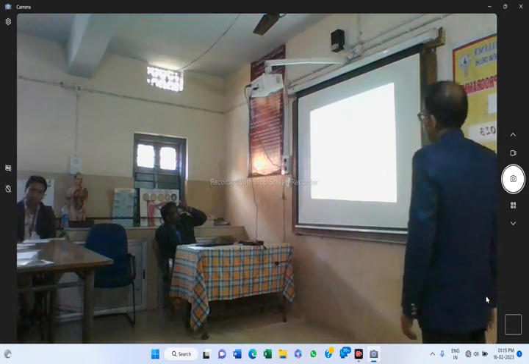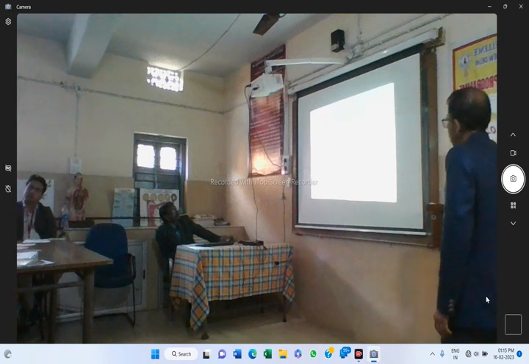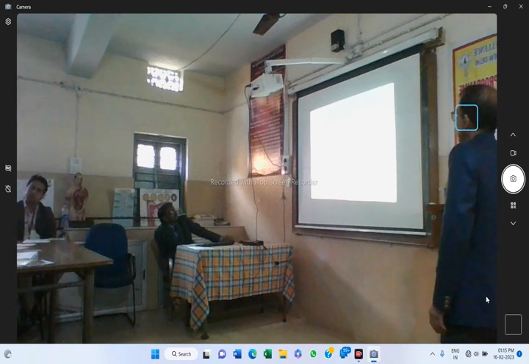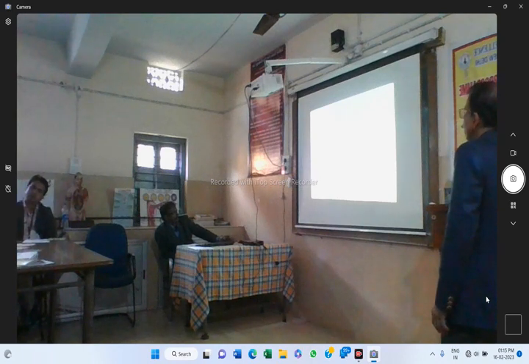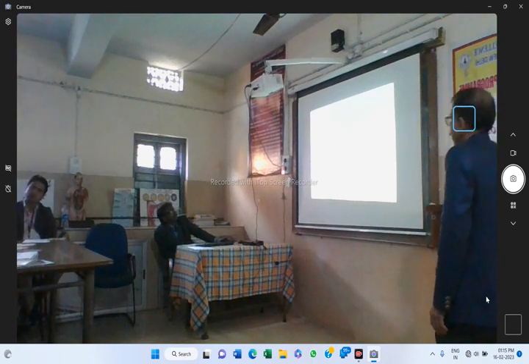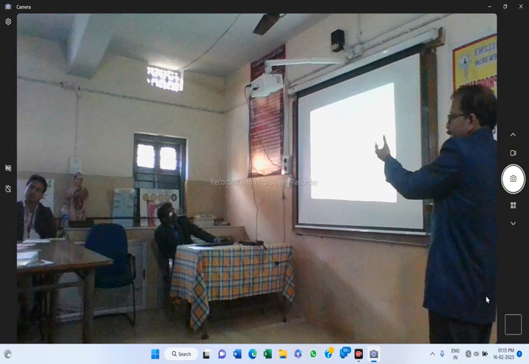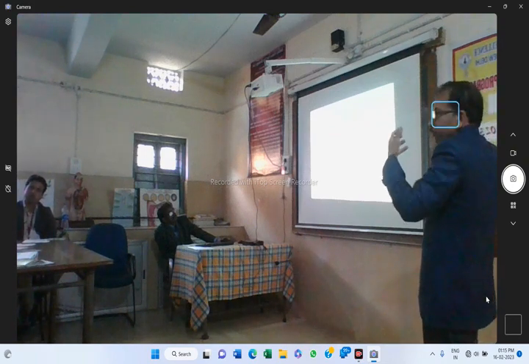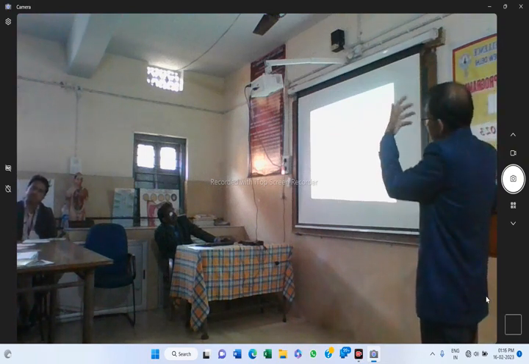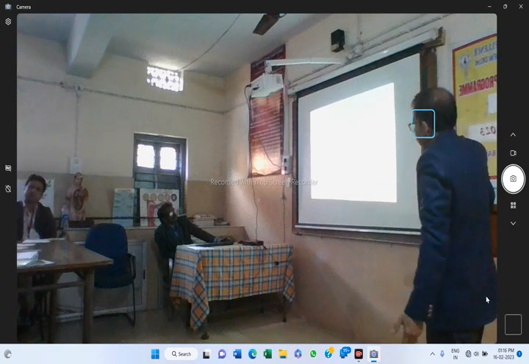Next, parathyroid glands. Four small masses of epithelial tissue are embedded in the connective tissue capsule on the posterior surface of the thyroid gland, and these are called parathyroid glands. They are very small and cannot be seen from the front side. They are on the posterior side of the thyroid gland.